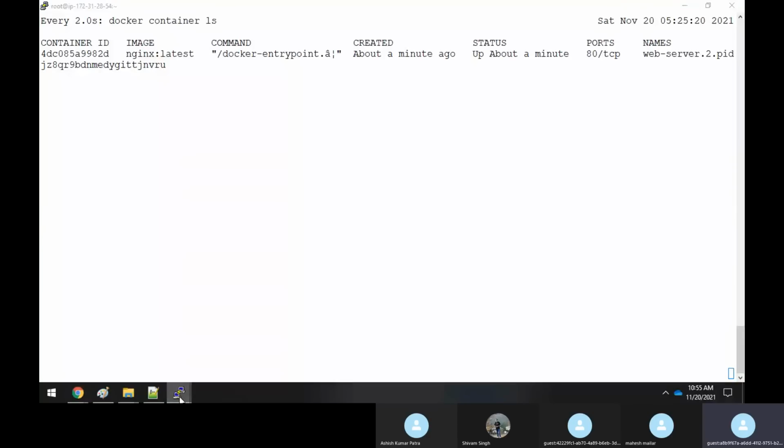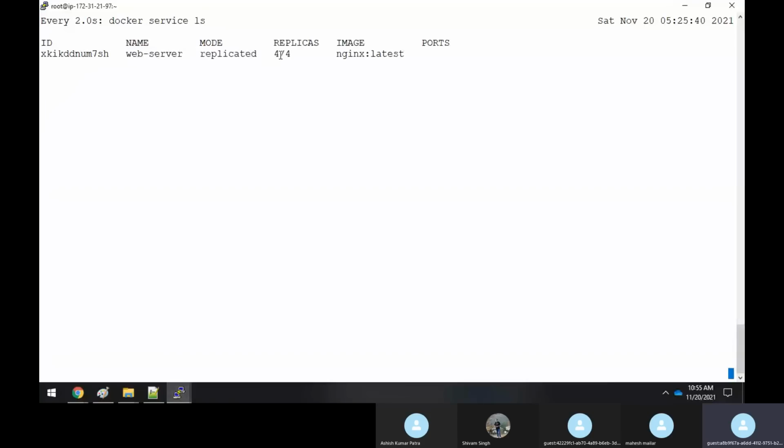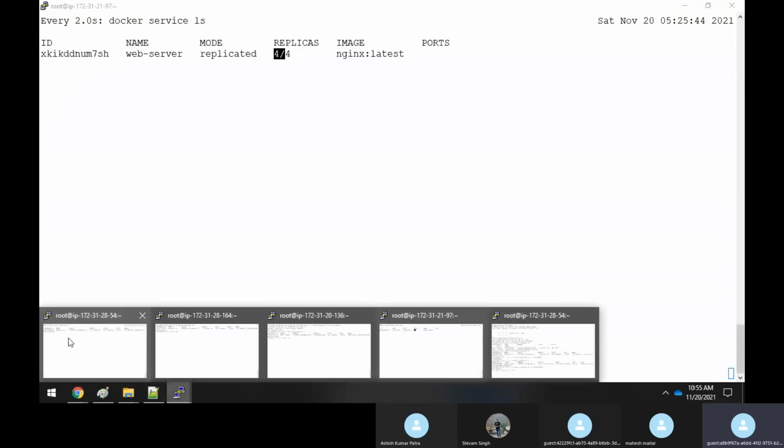Now if you come over here and again execute docker container rm -f and specify this ID, you could see that the container has been killed. You come here, and it has gone to 3 because one container has been killed. After some seconds, see, it comes back to 4.